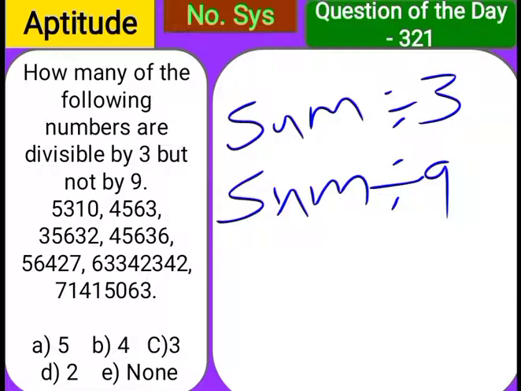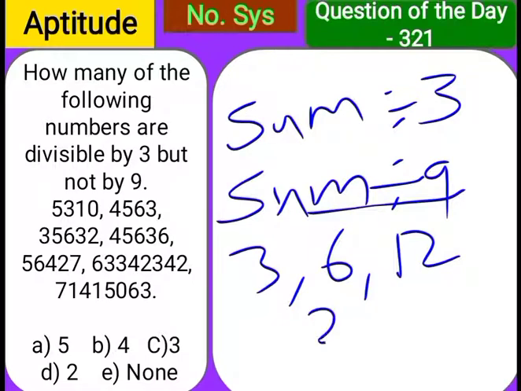So here you have to consider numbers which are divisible by only 3 but not by 9. If the sum is 9, don't consider it. The sum should be either 3, 6, 12 or 21, like that only we have to consider, because if the sum is 9 it is divisible by 9 also. If the sum is 18, it is again divisible by 9. So numbers whose digit sum is not 9 or a multiple of 9, we have to consider.